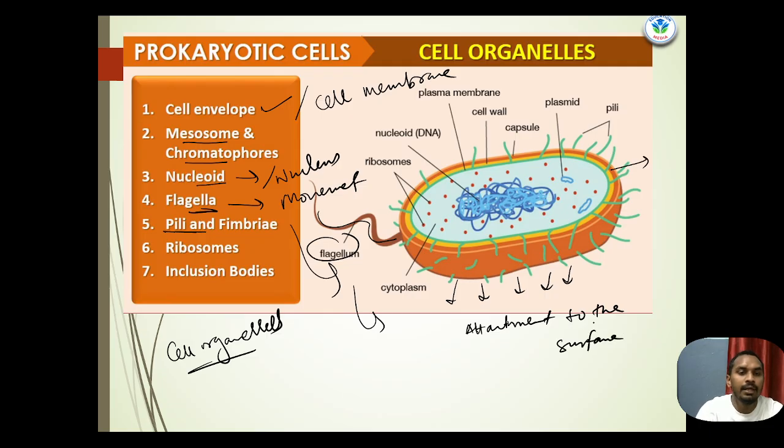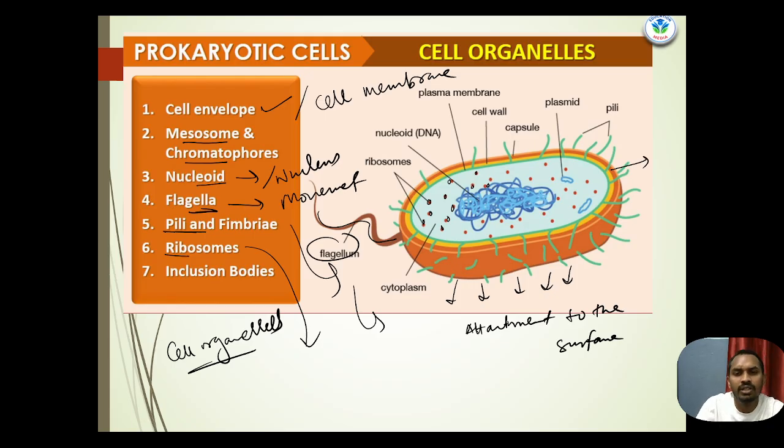Then after that, one of the most common cell organelles present in all these types of cells, or we can say all living organisms, is the ribosome. As you can see here, the red dots are represented as ribosomes. Multiple ribosomes are present in the prokaryotic cell.